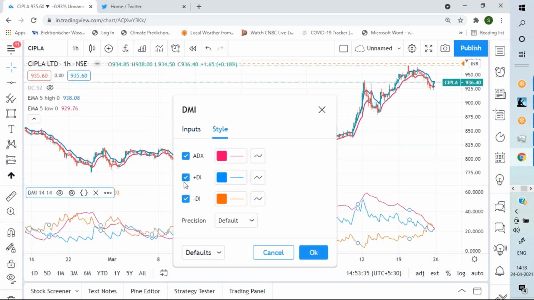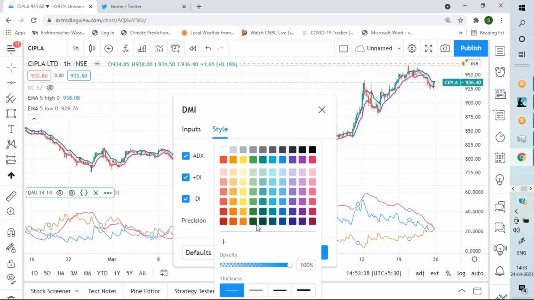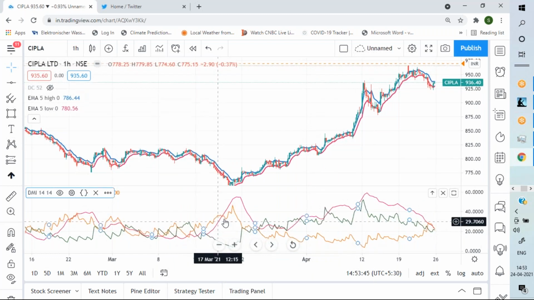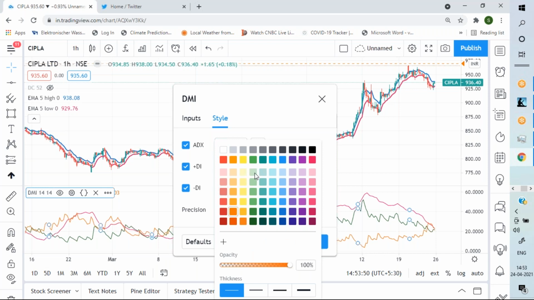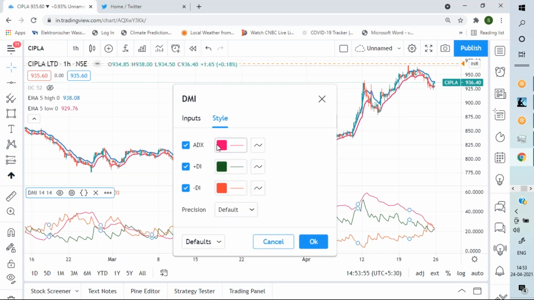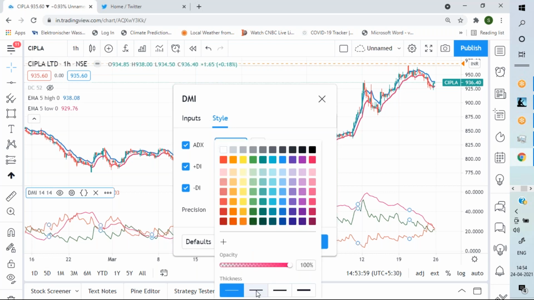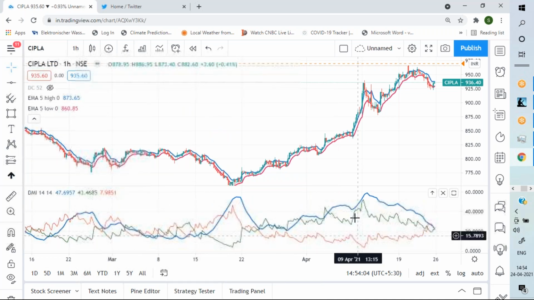Look at this, plus DI, to understand better, I am making it green. Minus DI, I am making it red. And ADX, which is a combination of both, I am making it green and thickening the line. Clear? Plus DI the green line, minus DI the red line, and ADX is the main line.